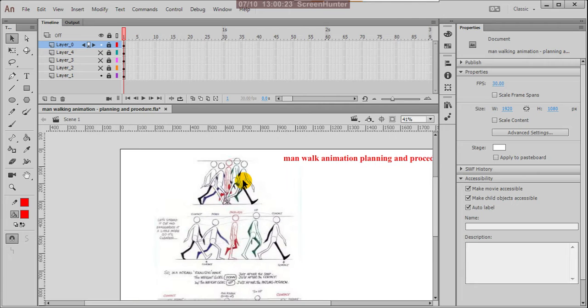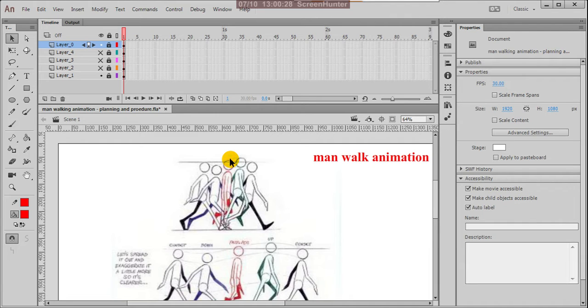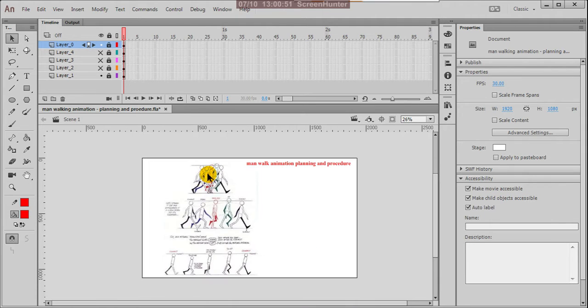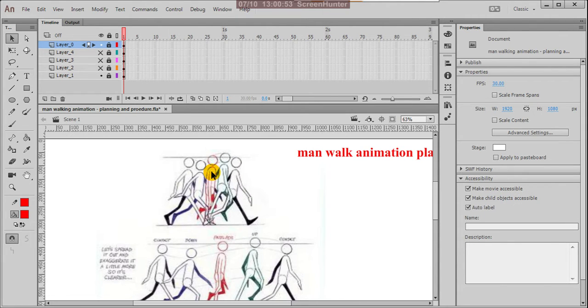So these are taken from the animator survival kit. It's a very good famous book for the animators. The author and animator's name is Richard Williams. He's a very good, excellent animator and author. So these poses are taken from that. I'm using these poses only for educational purposes, for students only. We are not using these for any commercial activity. That is the reason I'm using them.